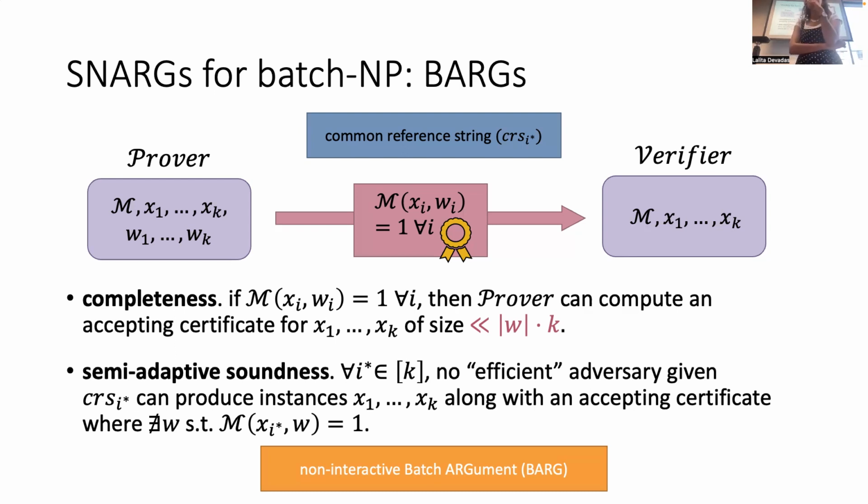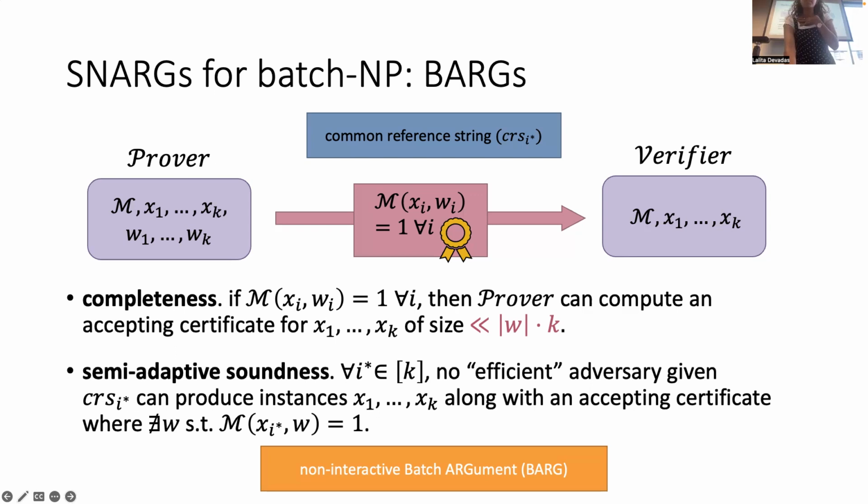There's a question in chat. I'm just reading, parsing. Should I read it out loud for the recording? Okay. The question is, wouldn't adaptive BARGs imply adaptive SNARGs for P?